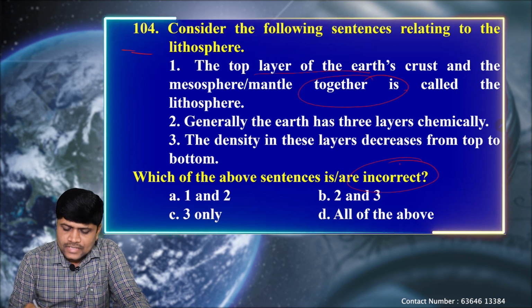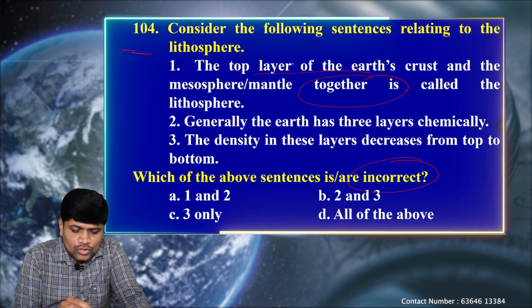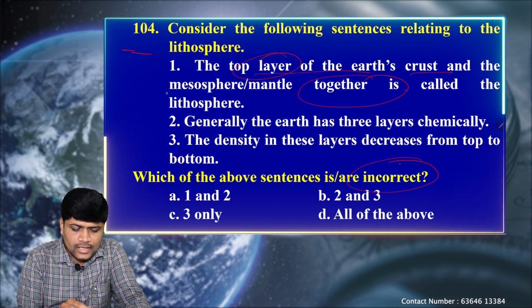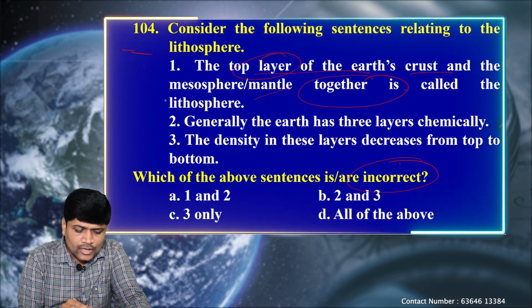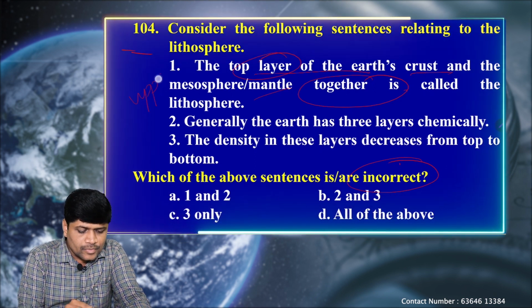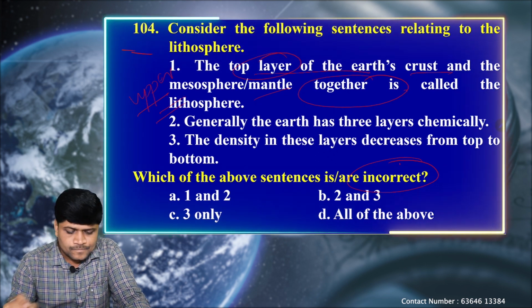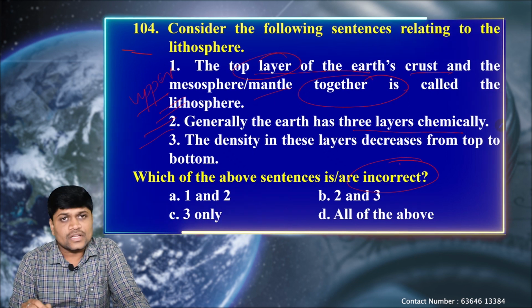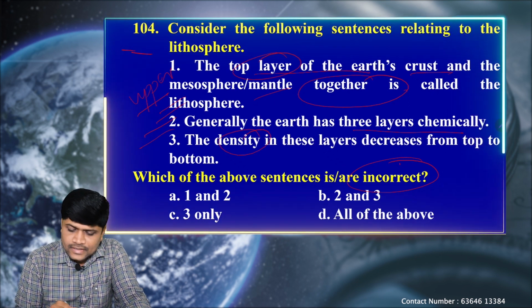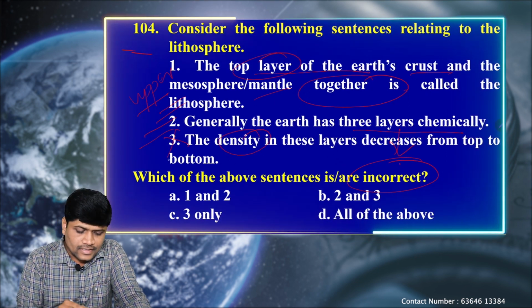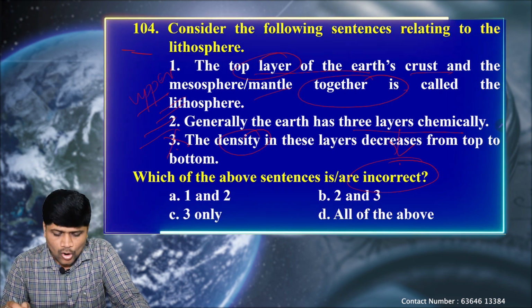So here the question is asking for the incorrect statement. We know that the top layer of the earth's crust and the mesosphere, or the upper mantle, together are called the lithosphere. First statement is correct. The earth has three different layers based on chemical composition. Correct. The density in these layers does not decrease, it increases. That's why the third statement is wrong.